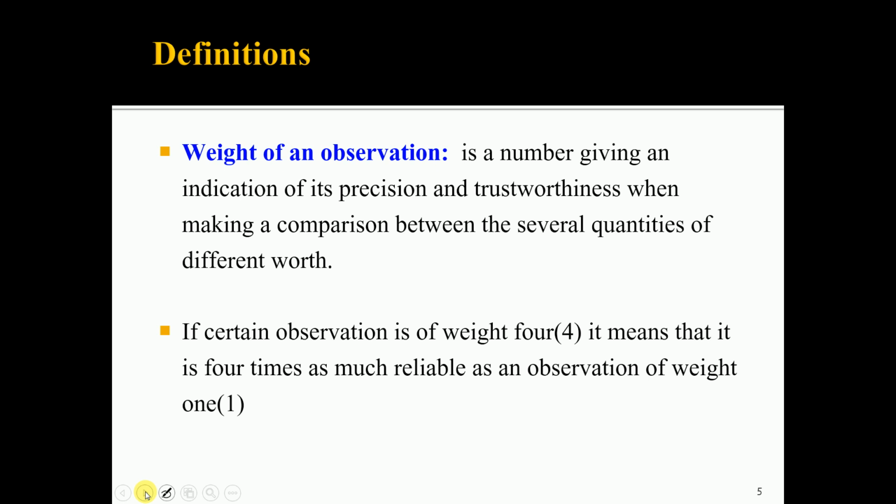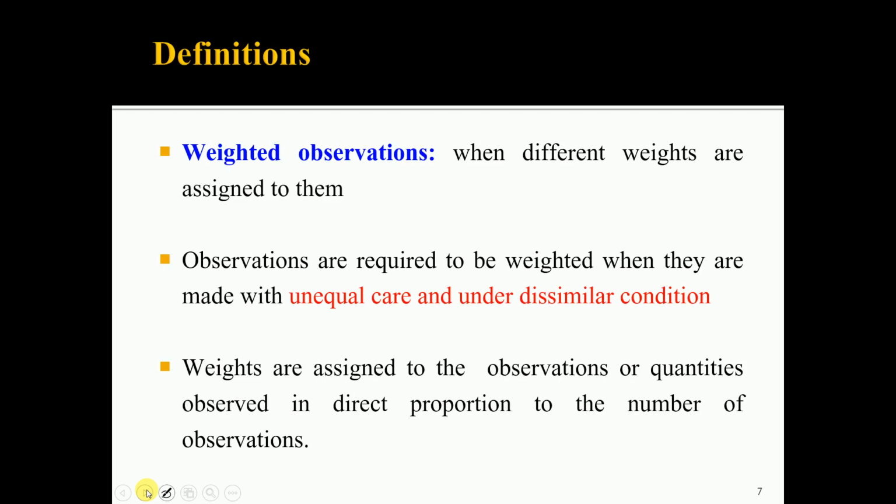These observations are called weighted when different weights are assigned to them. Observations are required to be weighted when they are made with unequal care under dissimilar conditions. Weights are assigned to the observations or quantities observed in direct proportion to the number of observations. This is the concept of weight of an observation.